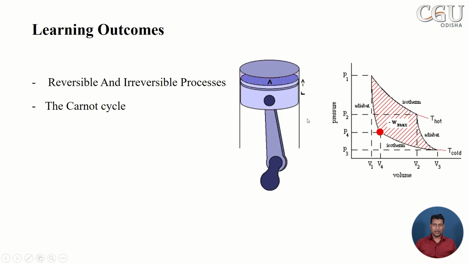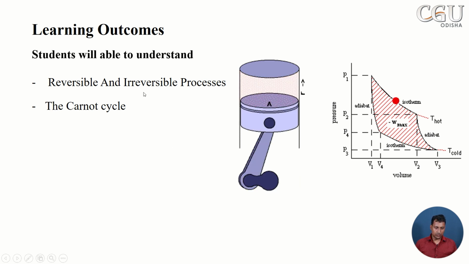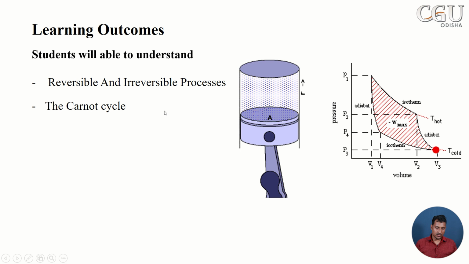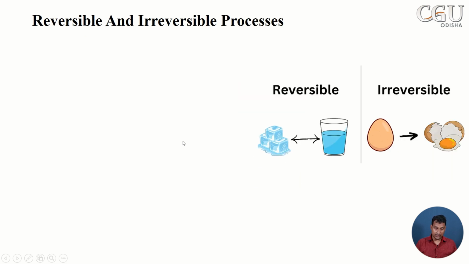Today we will discuss the Carnot cycle. So it is an important cycle. So, learning outcomes: today we will discuss reversible and irreversible processes. Then we will elaborately discuss the Carnot cycle.